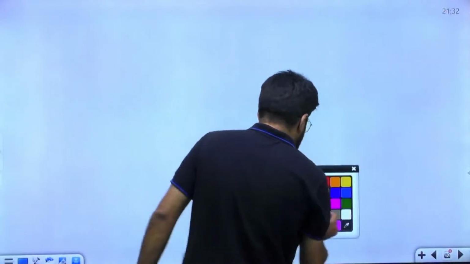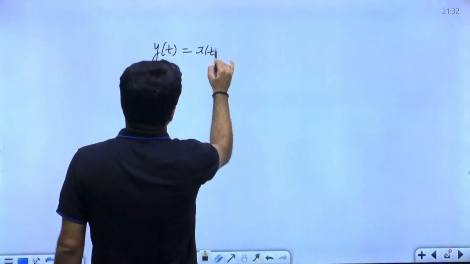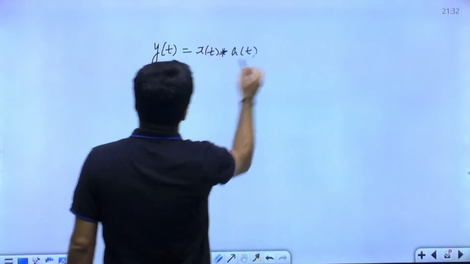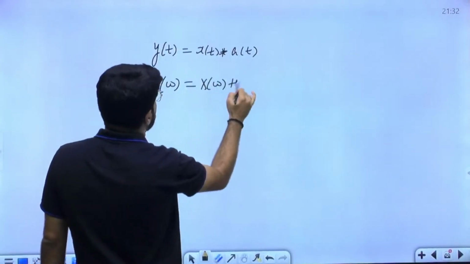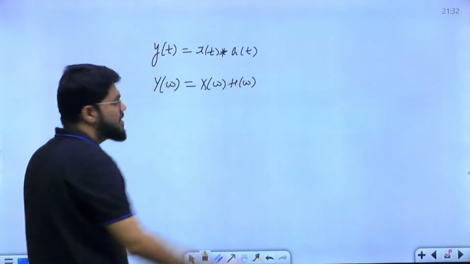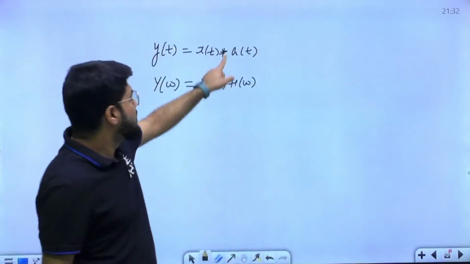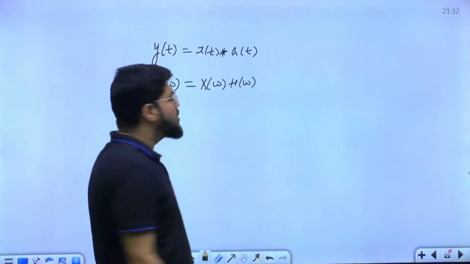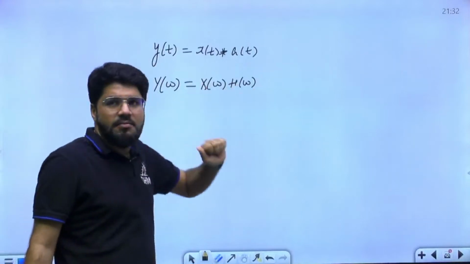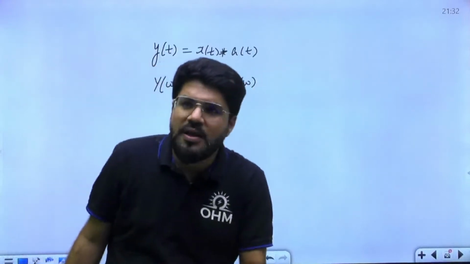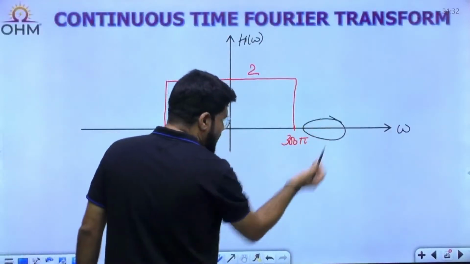Because normally the output, when you solve in time domain, is the input x(t) convolved with h(t). So what is the Fourier transform? It is X(omega) into H(omega). Convolution in time is multiplication in frequency. This H(omega) is the frequency response. The Fourier transform of the impulse response is defined as the frequency response. The output is input into gain. We can call it a gain term. So when you are solving in frequency domain, output is input into gain. But if the gain of the system is 0, output will also be 0.